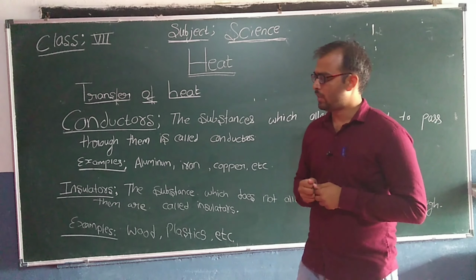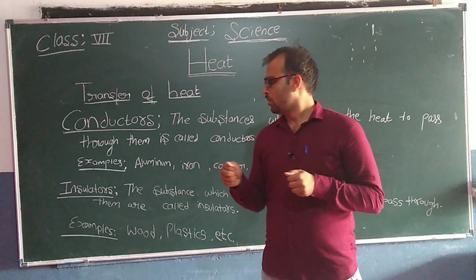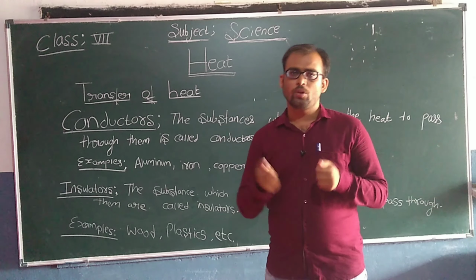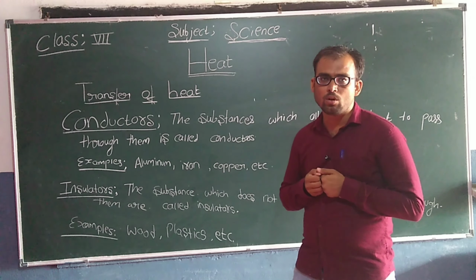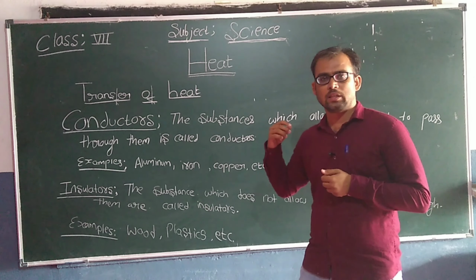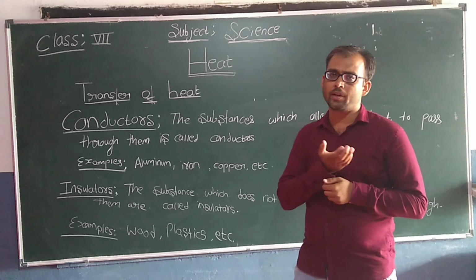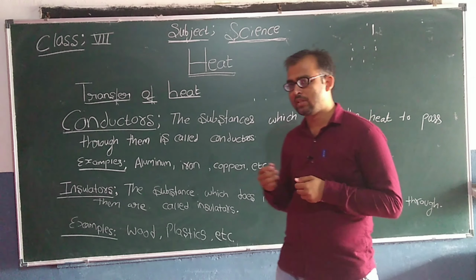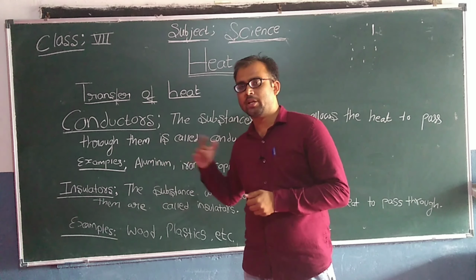Okay, you might have seen that cooking utensils are not made of wood and the like. Here the cooking utensils are made of aluminum, iron or copper. Why is it so? It is because aluminum, iron and copper are good conductors of heat. Because of this reason, cooking utensils are made of these materials.